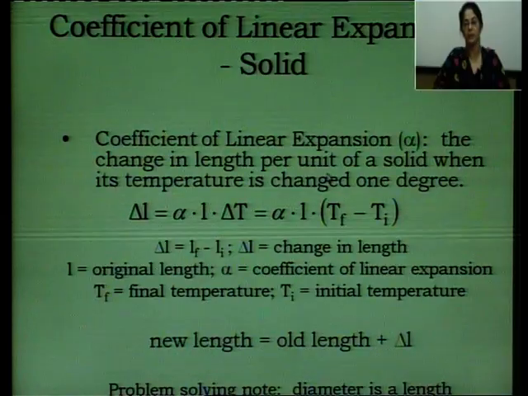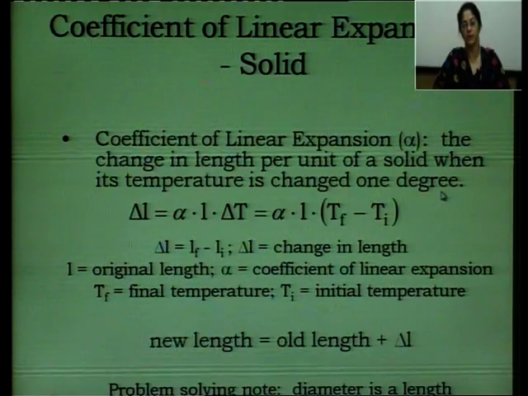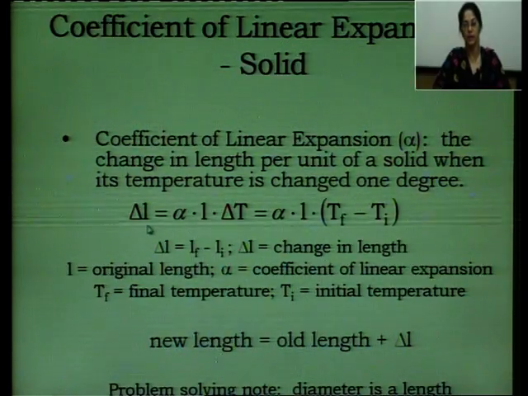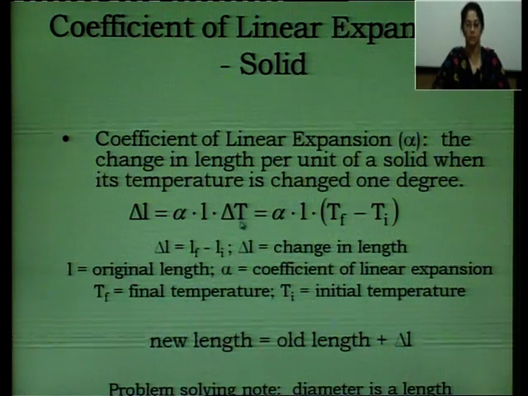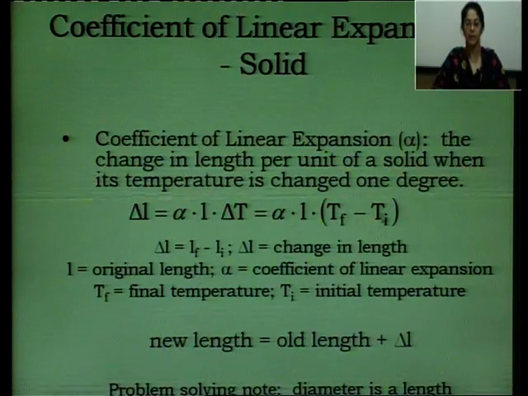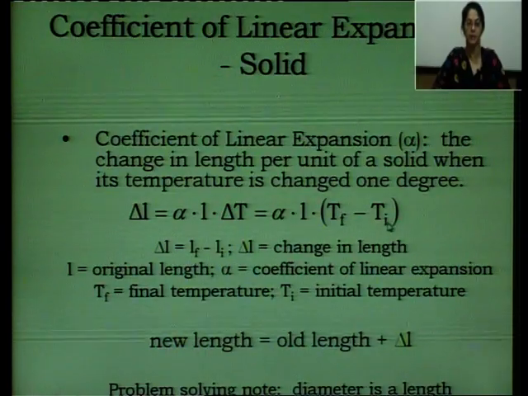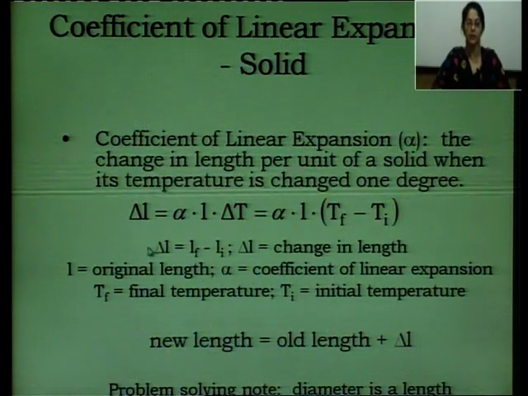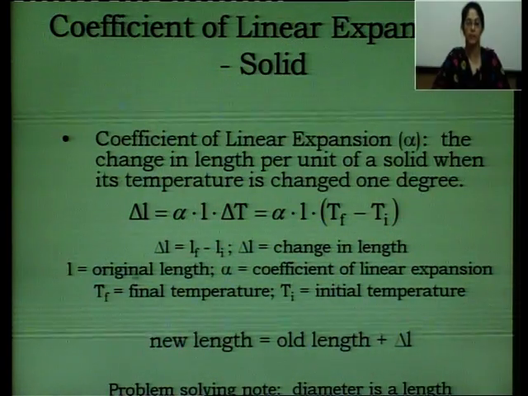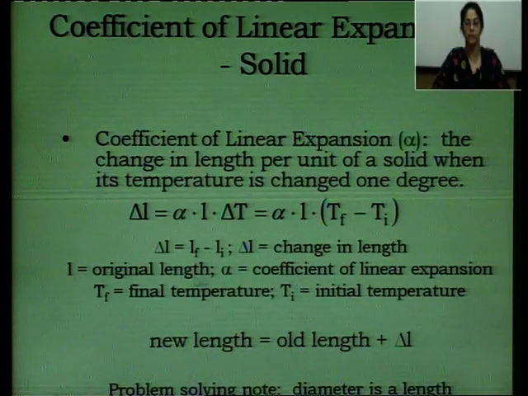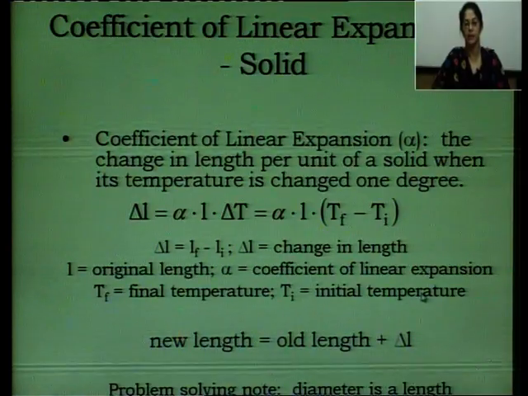It is the change in length per unit length of a solid when its temperature is changed by 1 degree. So delta L is equal to alpha L into delta T, where delta T is T final minus T initial. So delta L is alpha L (Tf minus Ti), where delta L is the change in length, that is final length minus initial length. L is the original length, alpha is the coefficient of linear expansion, Tf is the final and Ti is the initial temperature.